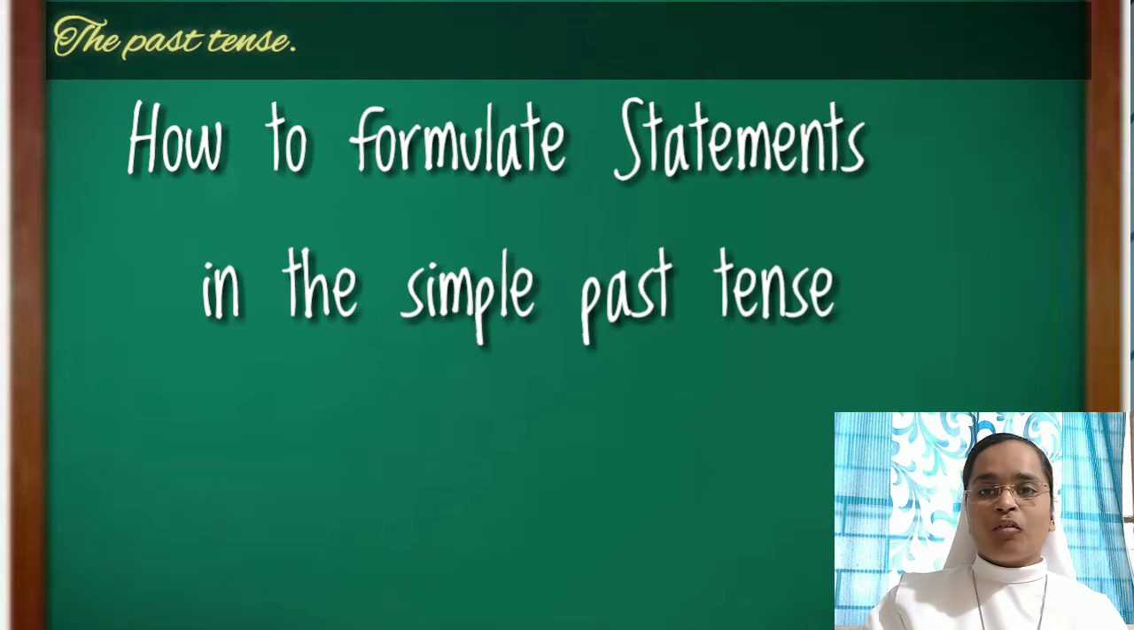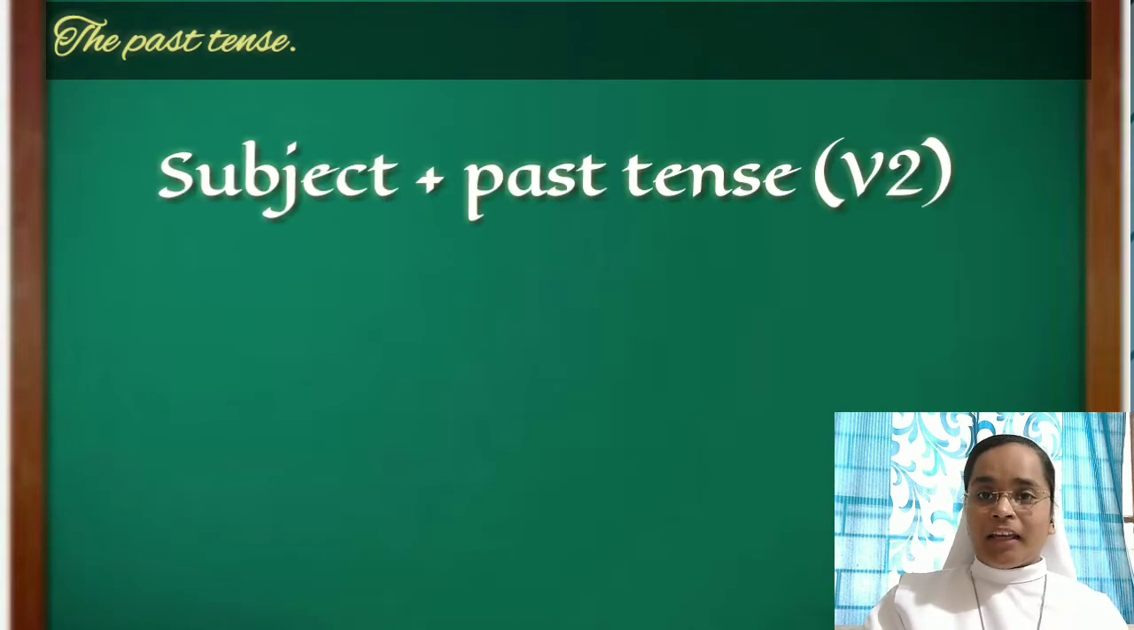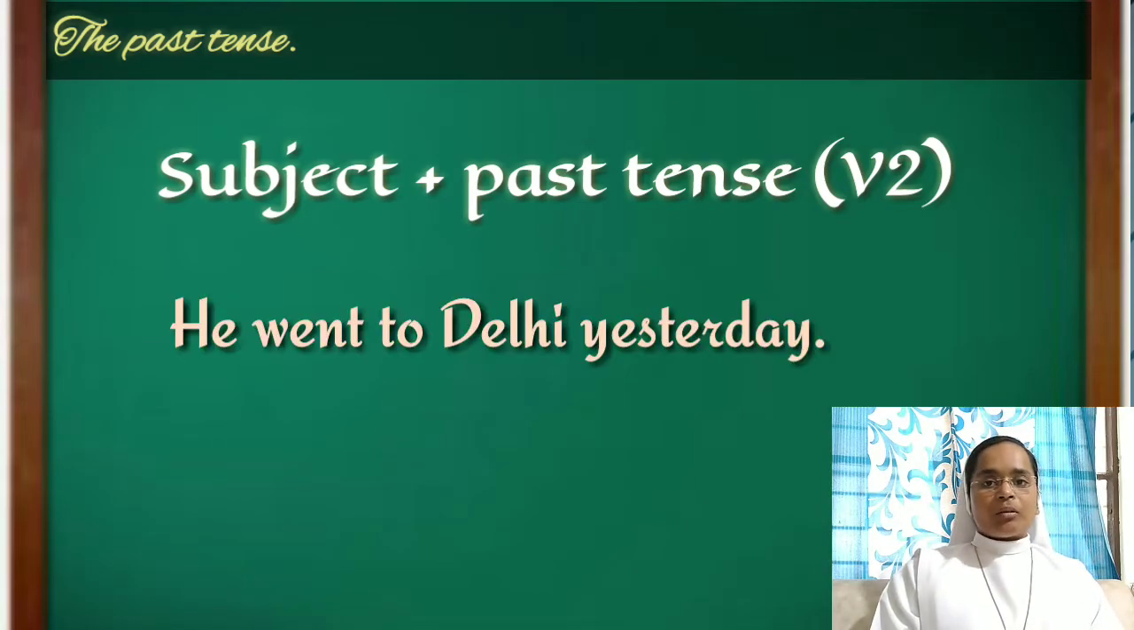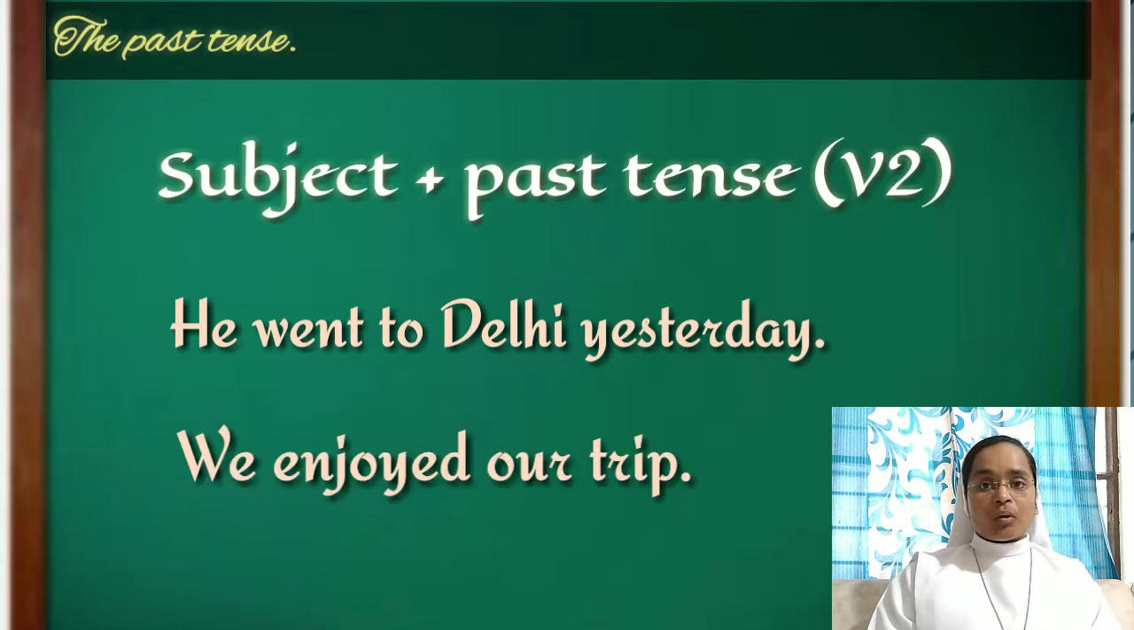Let's now learn how to formulate the statements in the simple past tense. The formula is subject plus past tense, or the second form of the verb. For example, he went to Delhi yesterday. Here went is the main verb and went is the second form of go. Let's see one more example. We enjoyed our trip. Here enjoyed is the main verb and it is the second form, or the past tense, of enjoy.